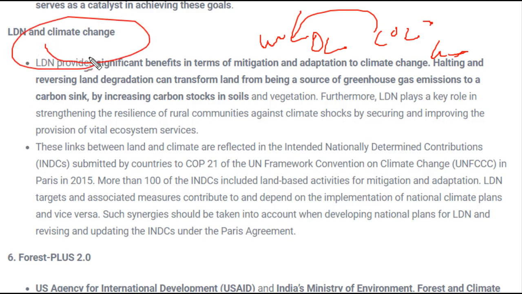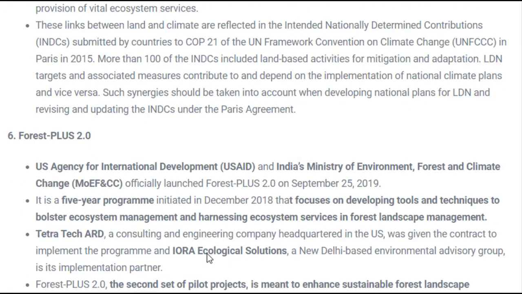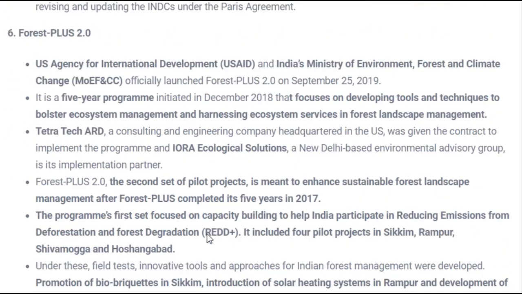Okay, next is Forest Plus 2.0. So 2.0 means there would be some 1.0 also. So Forest Plus 2.0 simply means restoration of forest wherever deforestation has been done. The US Agency for International Development and the Indian Ministry of Environment, Forest and Climate Change, these are the two organizations who together launched Forest Plus 2.0 on September 25, 2019, and this is a 5-year program.